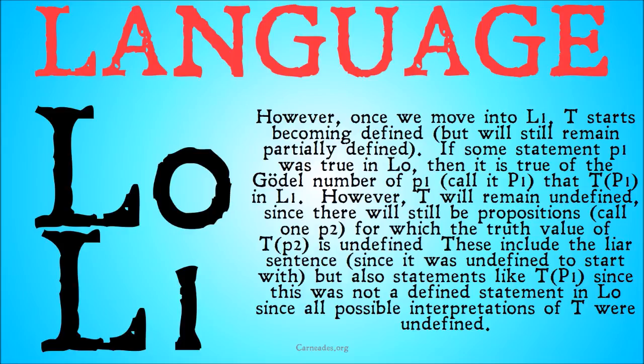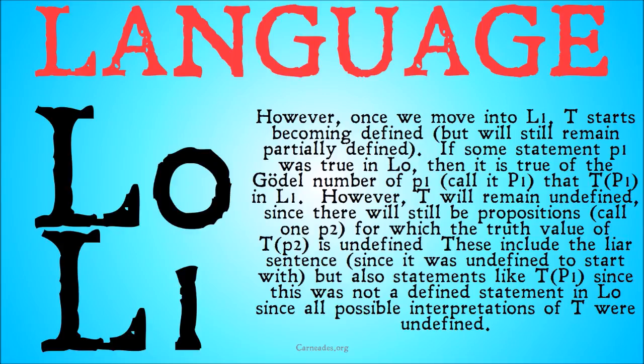However, T will remain partially defined, since there will be some propositions, call one P2, for which the truth value of T(P2) is undefined. These include the liar sentence, since it's going to be undefined to start with and it's going to just stay that way, but also statements like T(P1), since this was not a defined statement in L0.